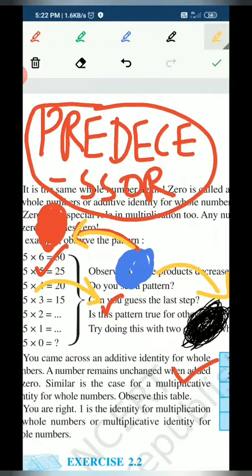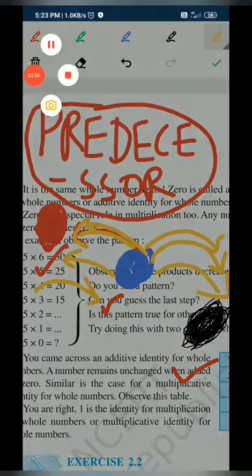It's a question for you: if we want to reach from the blue ball to the red ball, what do we have to do? We have to move back. And if we have to reach the black ball from the blue ball, then we have to move ahead. So in this case we move back, and in this case we move ahead.